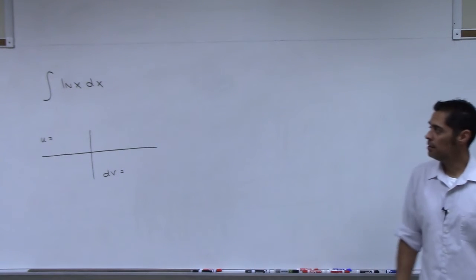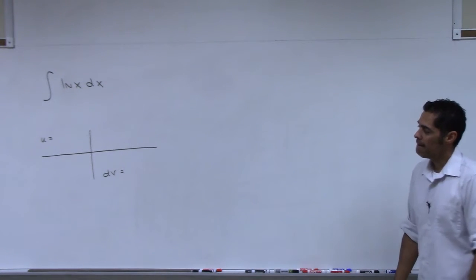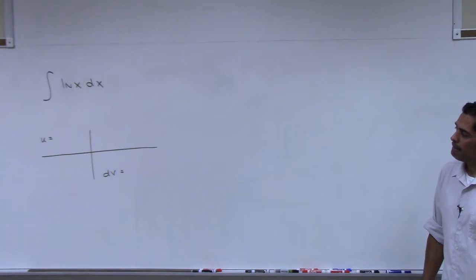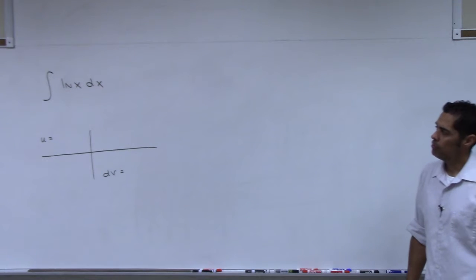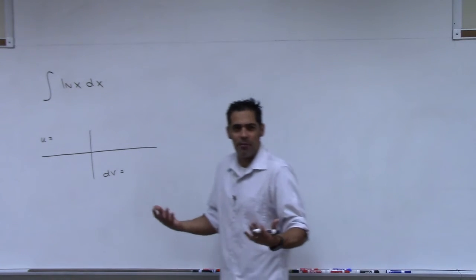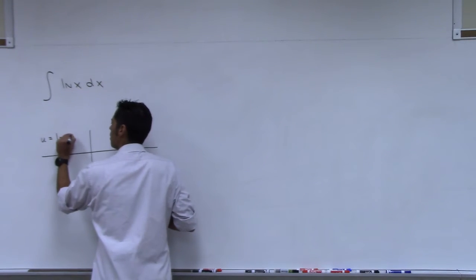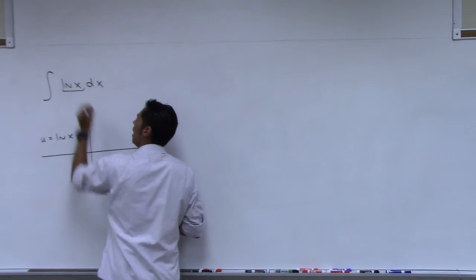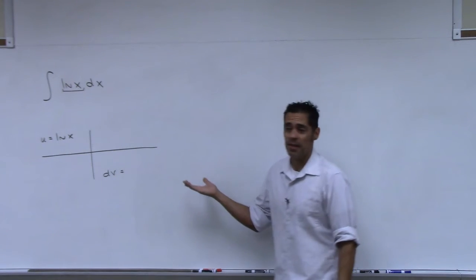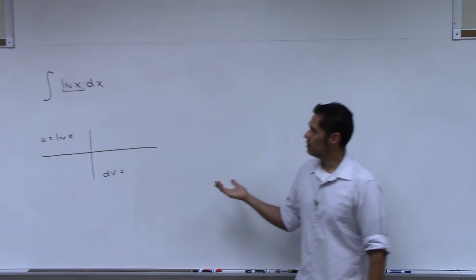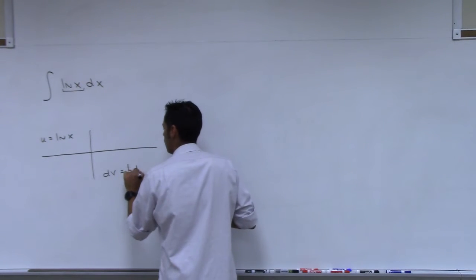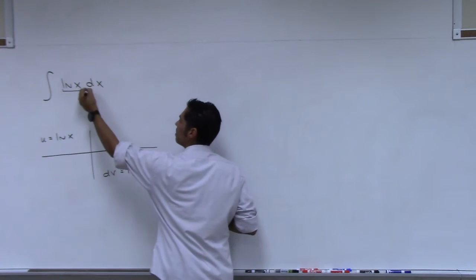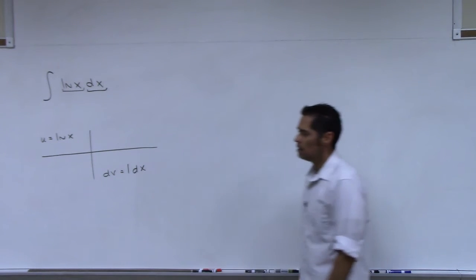What do you think? u would be ln x. Yeah, I mean, you really only have one choice here, right? ln x would be our u, that's this piece. And that only leaves one thing for dv, and that's what? Just 1 dx, if you'd like. You'd write it like that, 1 dx, or just dx, right? So this part becomes the dv.